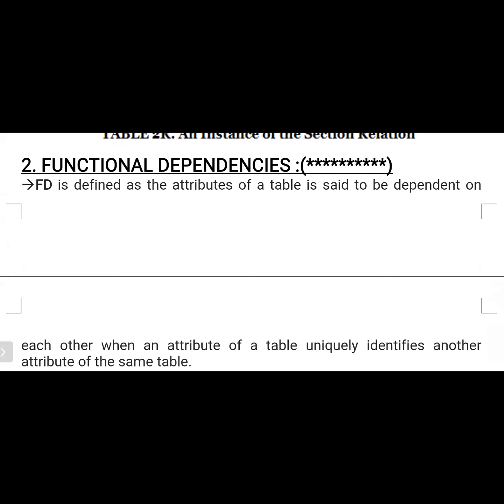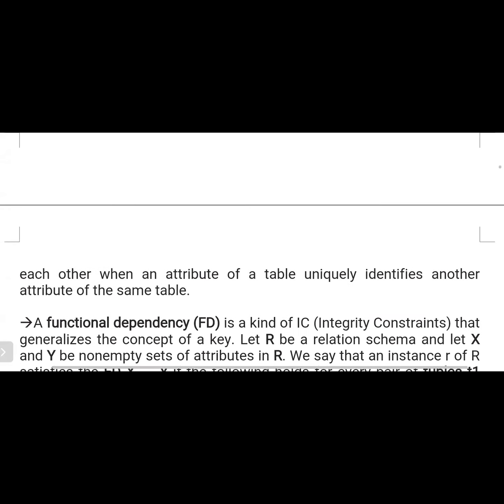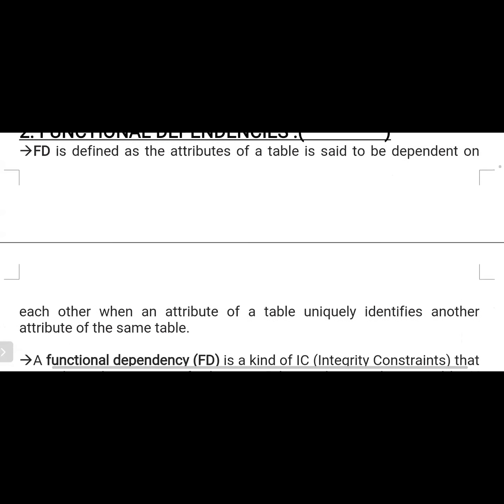Now, these attributes depend on one another. For example, if we know the student number, then we can easily say what the student name is, and we can easily say how many marks the student obtained in the exam. We can clearly and easily identify them using one attribute. That type of relationship is referred to as a functional dependency.